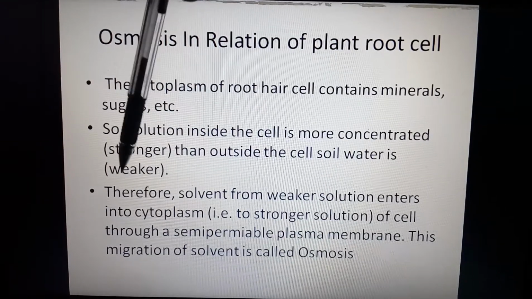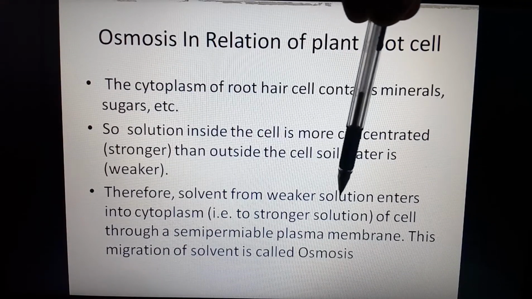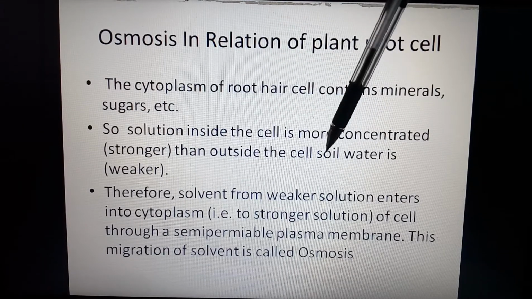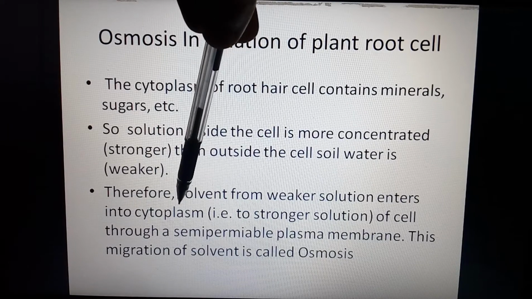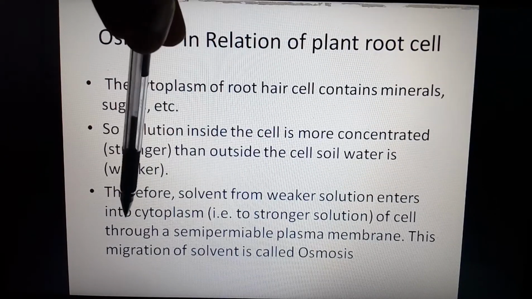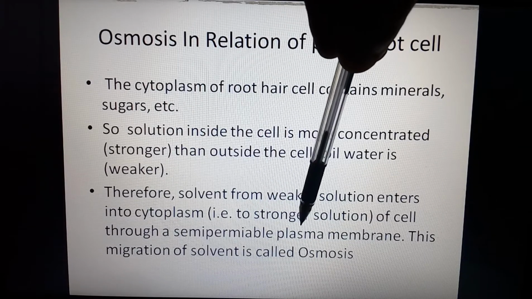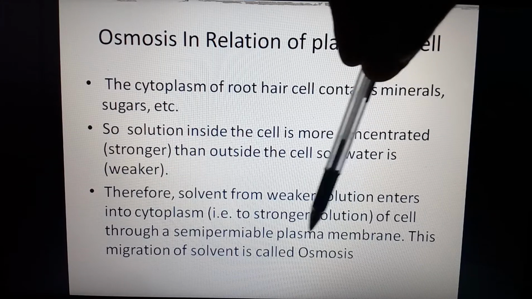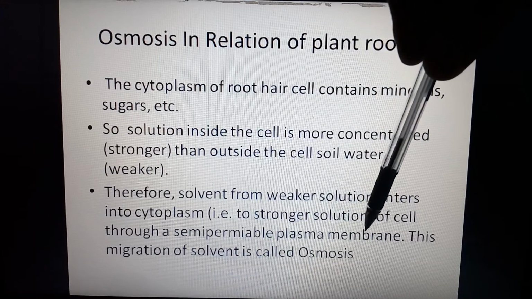Therefore the statement given is: solvent from the weaker solution, that means hypotonic, where is it present? It is present inside the soil, and enters into the cytoplasm. That means towards the stronger solution of the cell, through the semi-permeable membrane. The semi-permeable membrane is present in the form of what? PM. PM stands for plasma membrane.